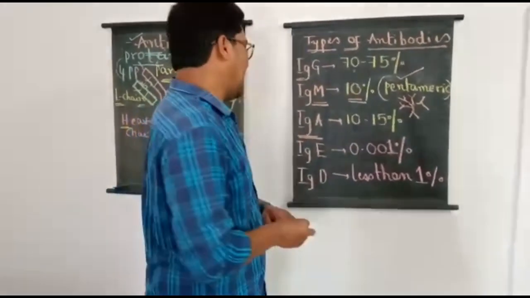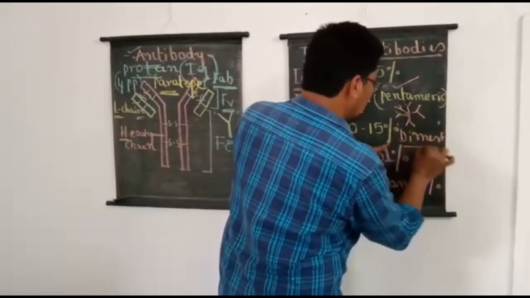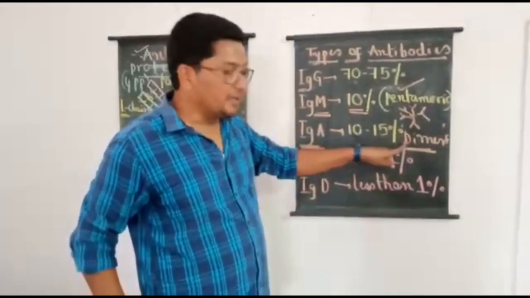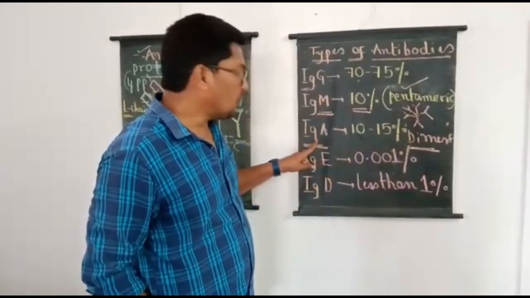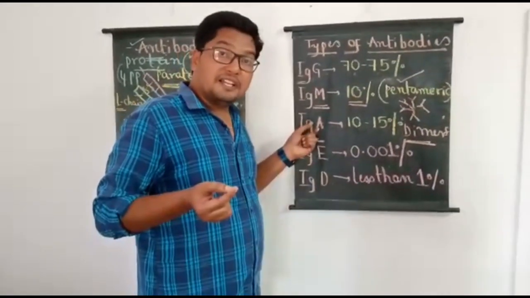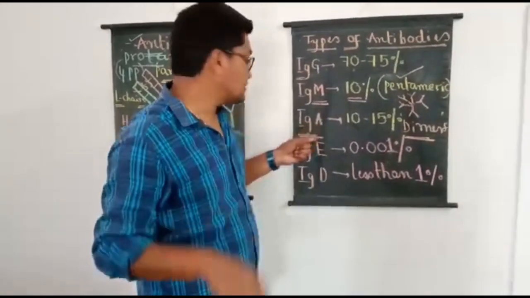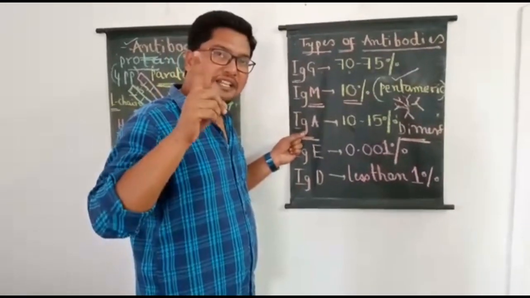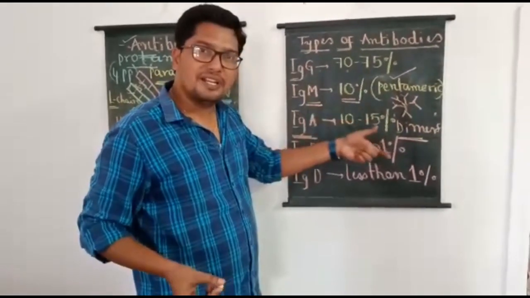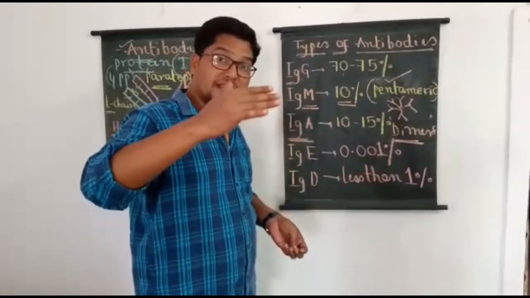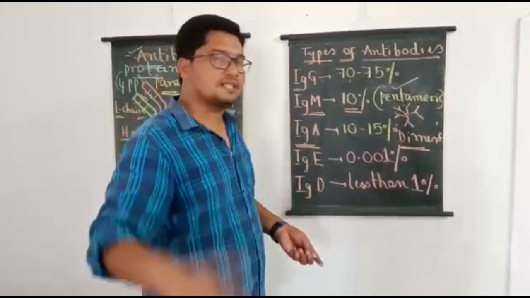And IgA antibodies rarely form dimers, we can say. Means the name itself indicates two Y-shaped molecules aggregate to form a unit called a dimer. And one more point students should remember, the type of antibody which protects the gastrointestinal tract of newborns, the answer should be IgA, because it is the antibody present in colostrum, and when the mother breastfeeds the baby, IgA naturally enters the baby's body and protects the gastrointestinal tract of the neonates, that is newborn babies, against infections.